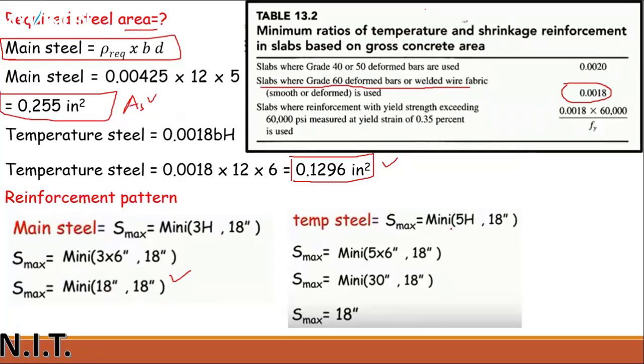And for temperature steel, the requirement is 5h. If this 5h is greater than 18, then you have to select 18. For example, 5 multiplied by 6 gives you the answer 30 inches. So we cannot use 30. We have to select this 18. This is the final limit. So s maximum is 18, and s maximum for the main steel is also 18 inches. Temperature steel is also 18 inches, and for the main steel, the maximum spacing is again 18 inches.